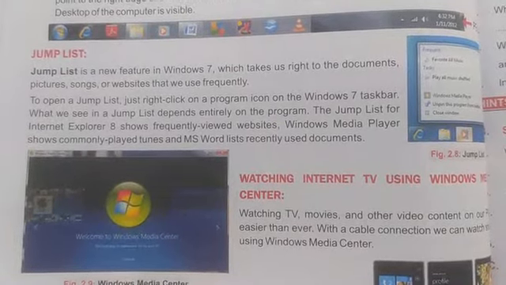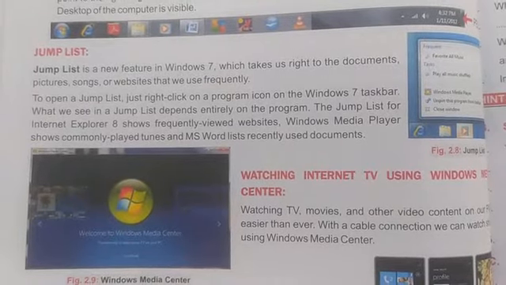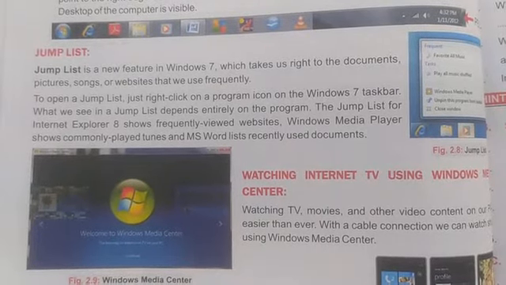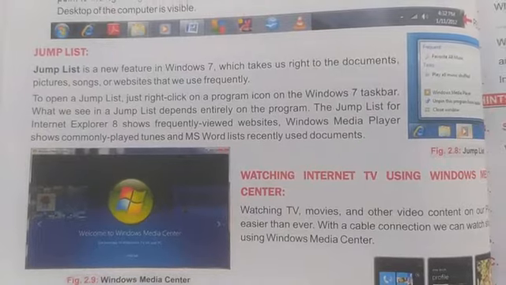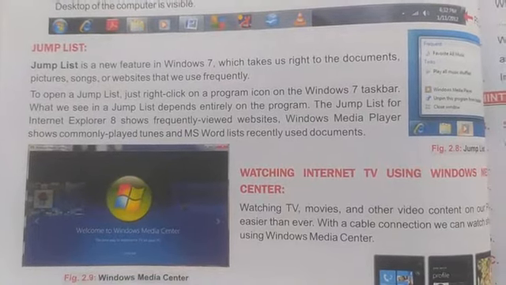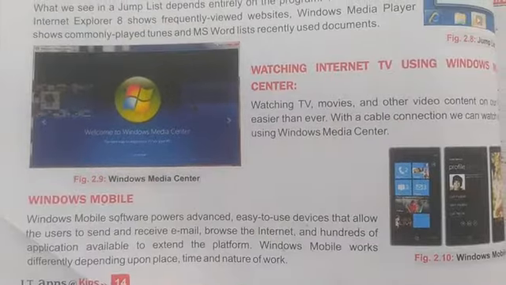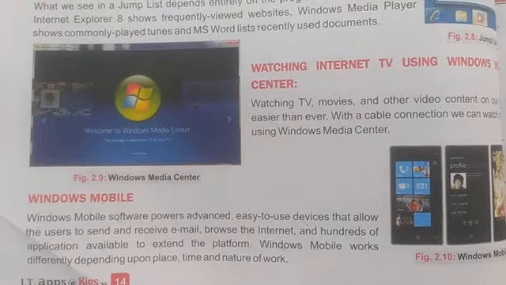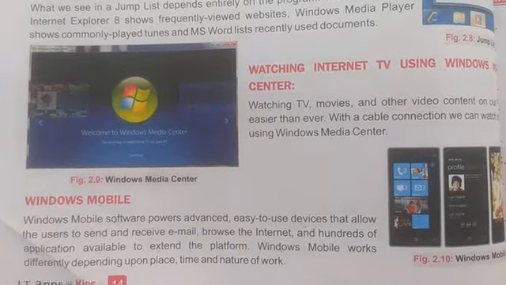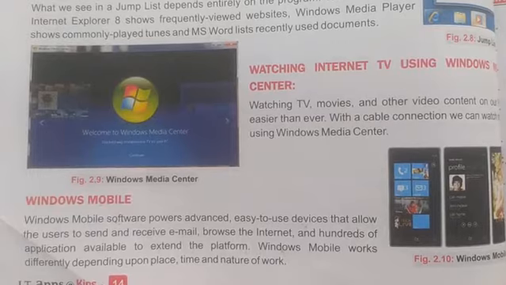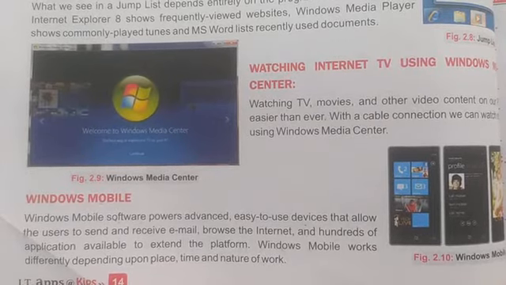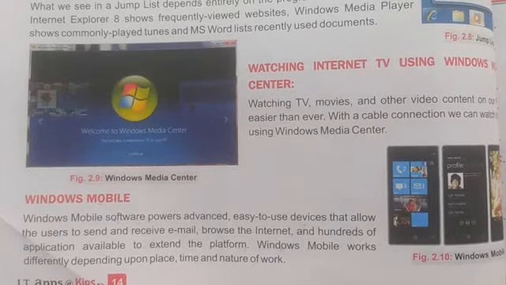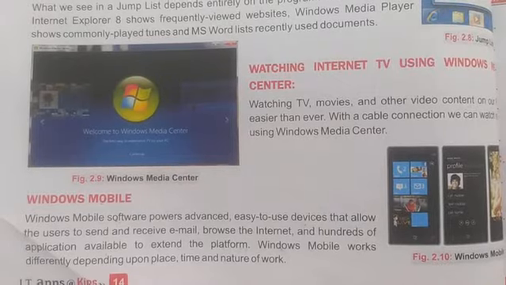Okay, but if we have pre-recorded movies or videos, then you can play them with Windows Media Center. Now, Windows Mobile software powers an advanced, easy-to-use device that allows the user to send and receive email, browse the internet, and use hundreds of applications available to extend the platform.